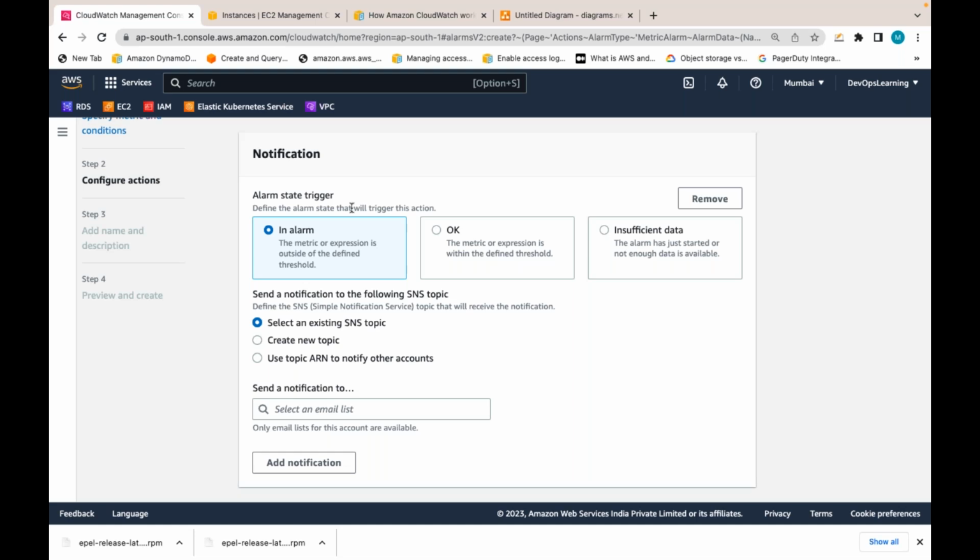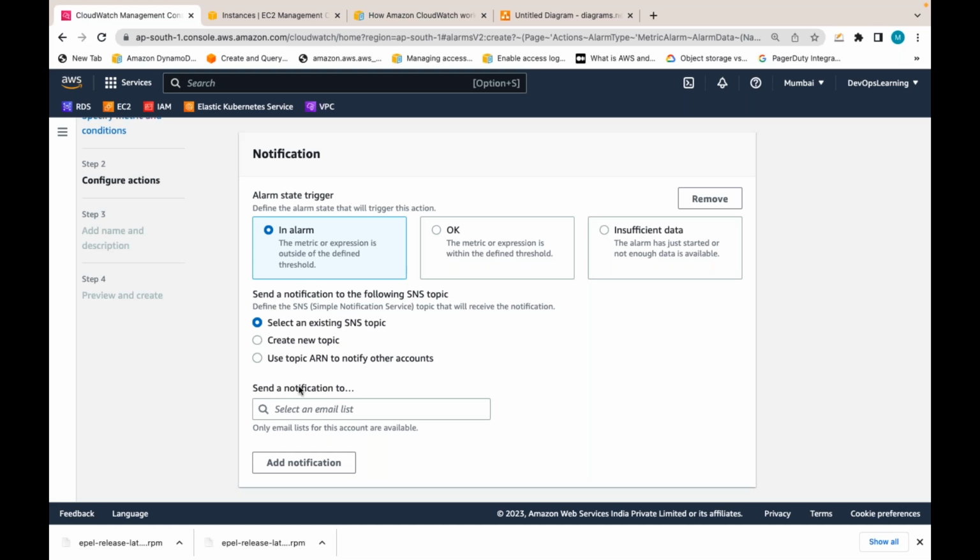There is one more service called SNS, Simple Notification Service. You need to create an SNS topic, and for that topic you need to create a subscription, an email subscription. Whoever subscribed to that SNS topic with an email subscription will get the mail.